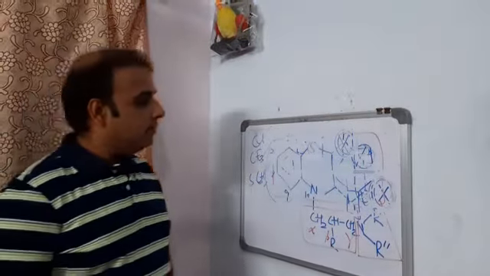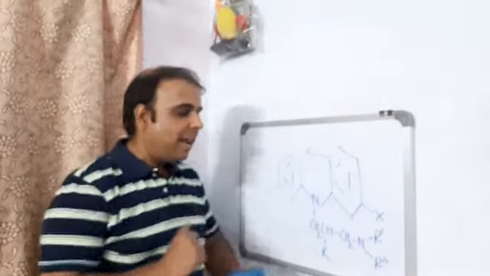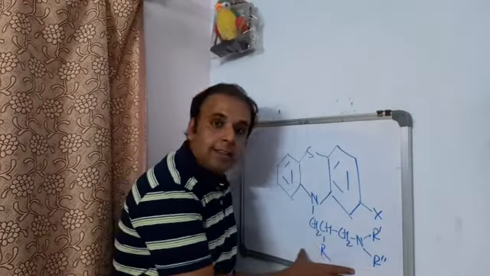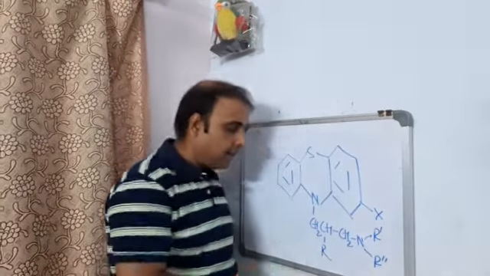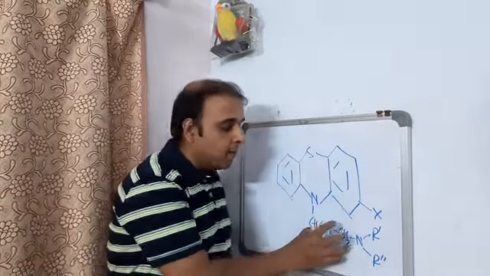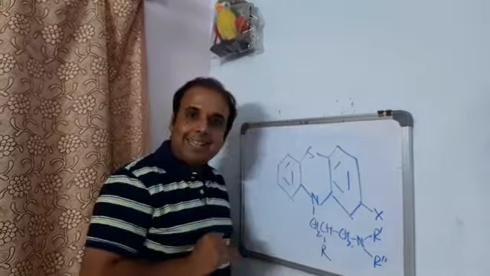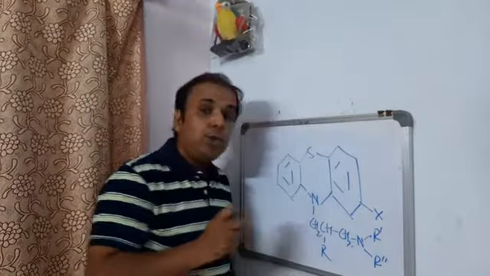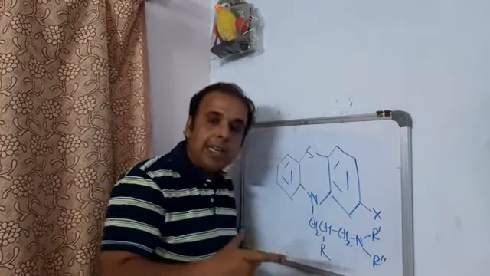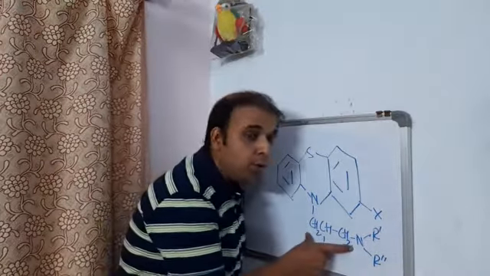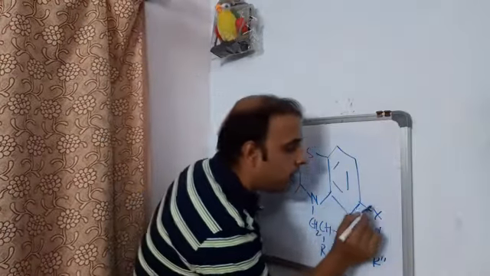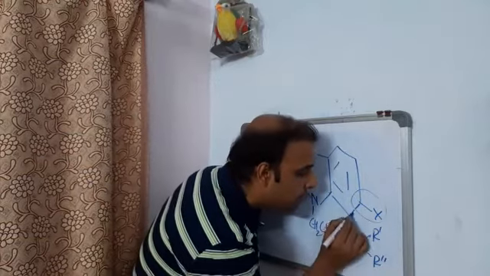Now let us see the side chain. One side chain comprised of an amine, along with an alkyl, should be inserted at position 10. That means it is the 10th nitrogen that should hold a side chain, right? And the side chain is essentially composed of a hydrocarbon followed by a terminal amine, right? Now, I have not finished with the substituent explanation.